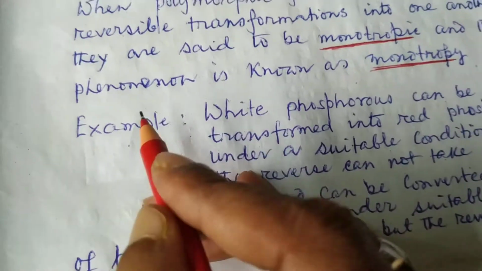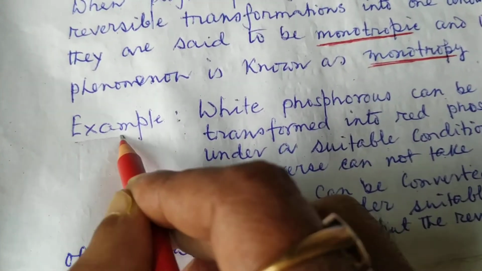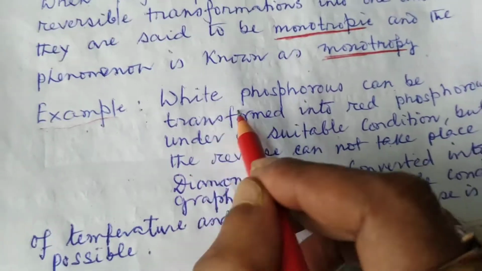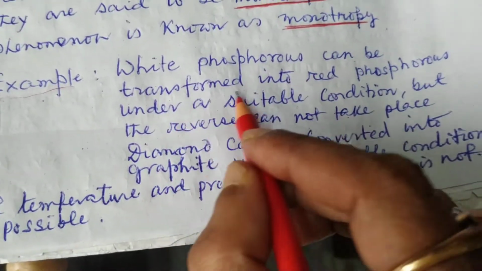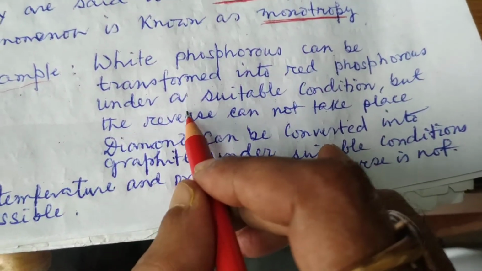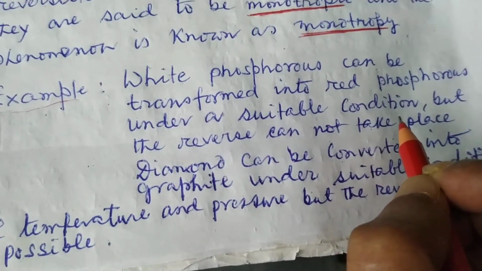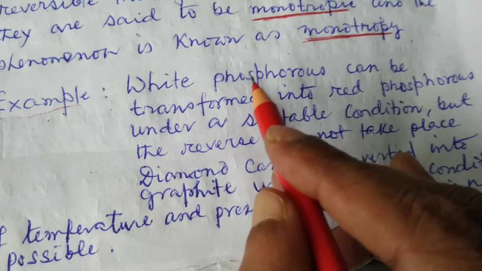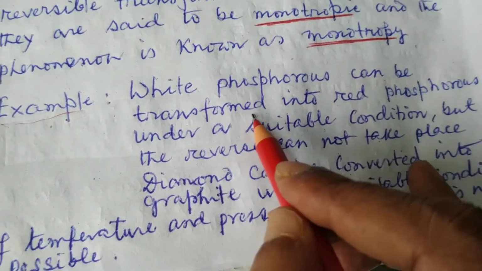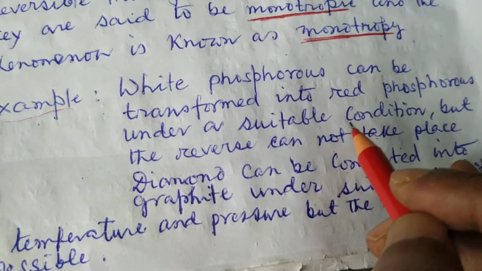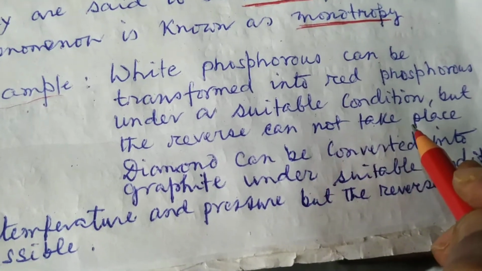Now, we will take some examples. White phosphorus can be transformed into red phosphorus under suitable conditions, but the reverse cannot take place.